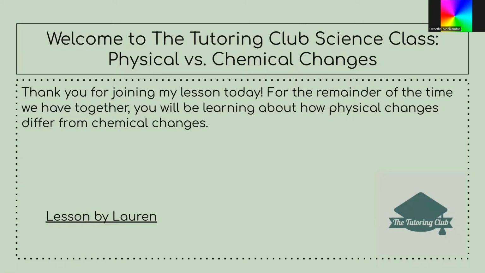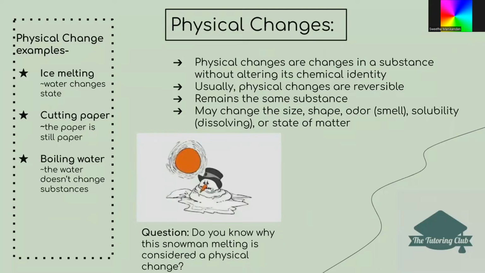For the remainder of time, you will be learning about how physical changes differ from chemical changes and what they both mean. Alright, to begin, I'm going to be teaching you about physical changes. Physical changes are changes in a substance without altering its chemical identity. Usually, physical changes are reversible. That means if you have a substance that undergoes a change, it can still go back to its original form. It remains the same substance, and it may change the size, shape, odor, which means smell, solubility, which means to dissolve, or state of matter.